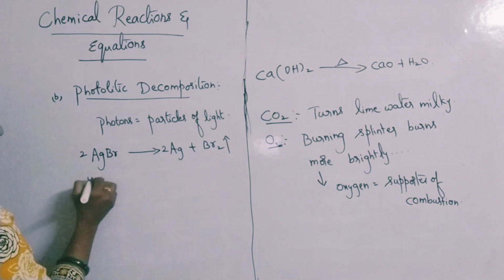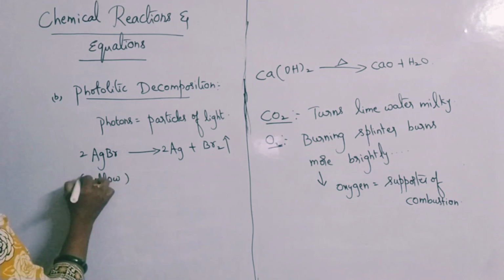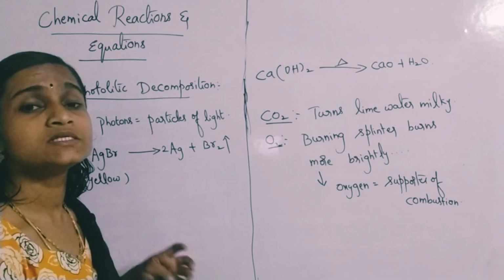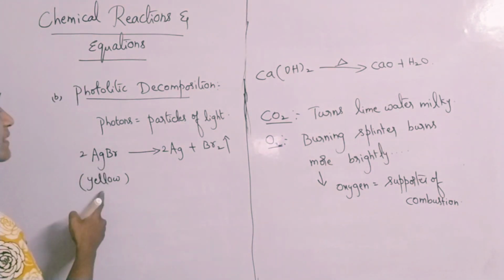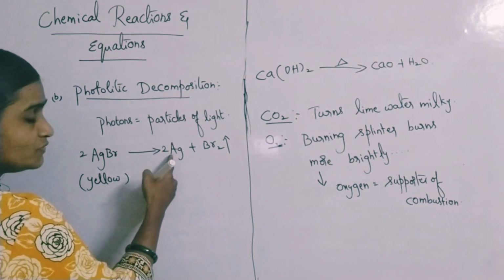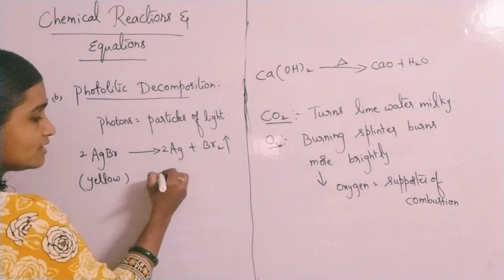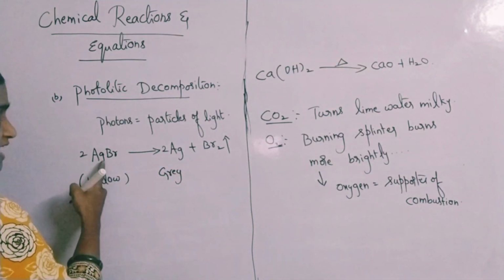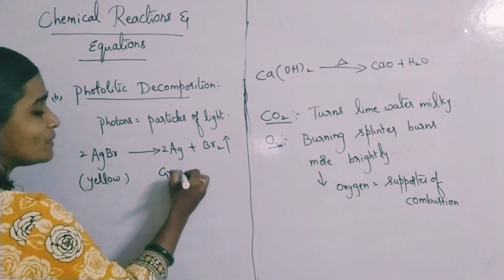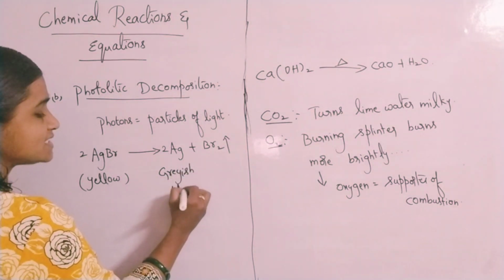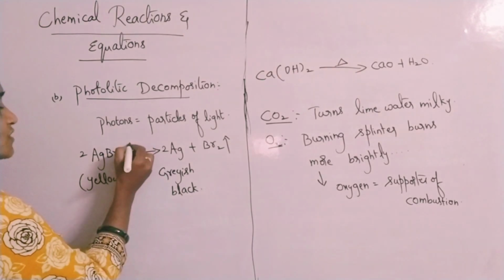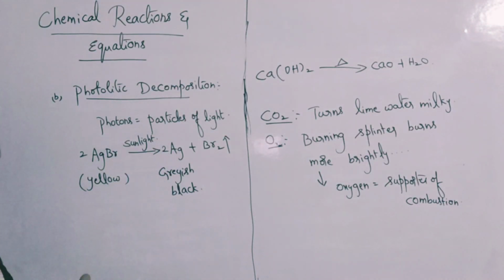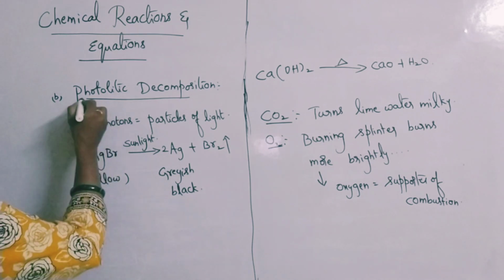AgBr will be yellow in color. Please remember the colors also. AgBr means silver bromide. Silver bromide will be yellow in color and you will be getting metallic silver here, grey. So yellow colored AgBr turns to greyish black metallic silver in presence of what? Sunlight. The reaction is happening in presence of sunlight.